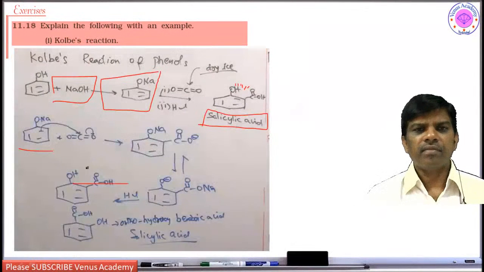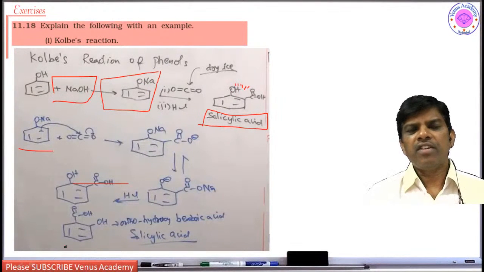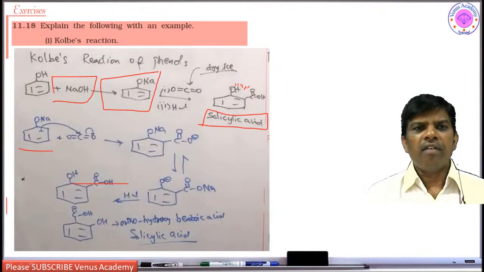So this carbon dioxide, is it an electrophile or nucleophile? Carbon dioxide is a neutral nucleophile. However, in presence of this phenol, it is going to act as an electrophile. It accepts this.